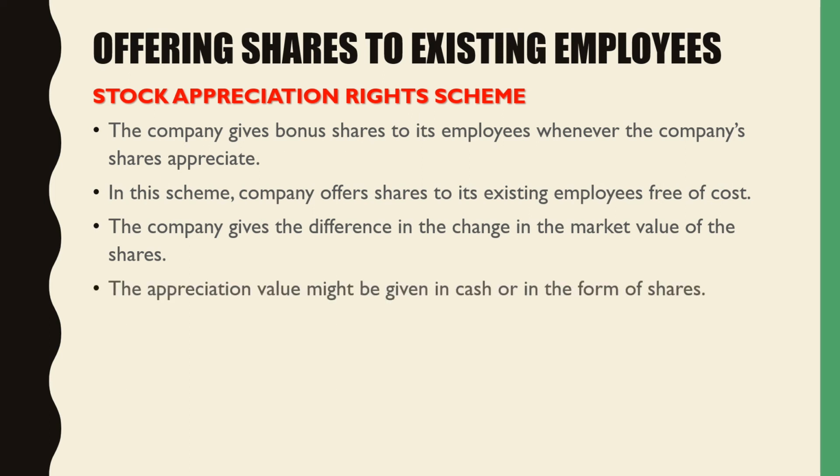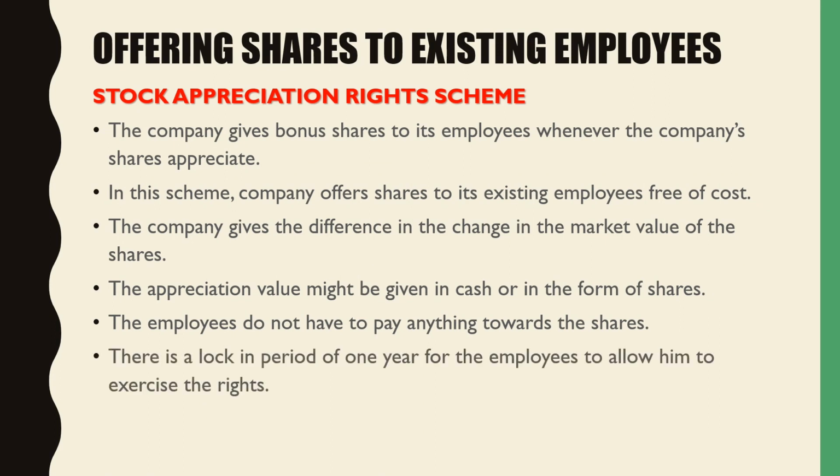The appreciation value might be given in cash or in the form of shares. The employees do not have to pay anything towards these shares. There is a lock-in period of 1 year for the employees to allow him to exercise the rights. That is, he is going to get the rights of attending the meetings, and so there is a period of 1 year.